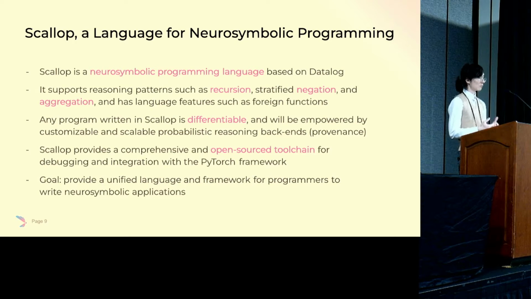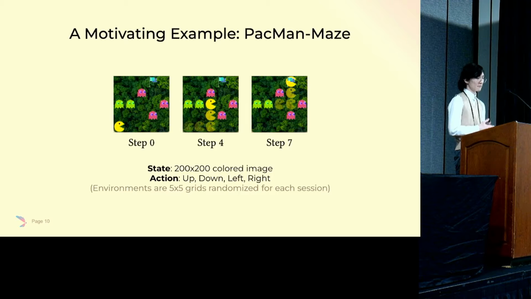Scallop provides a comprehensive and open source toolchain for debugging and integration with the PyTorch framework and many other machine learning frameworks in the future. And the goal here really is to provide a unified language and framework for programmers to write neurosymbolic applications with ease.